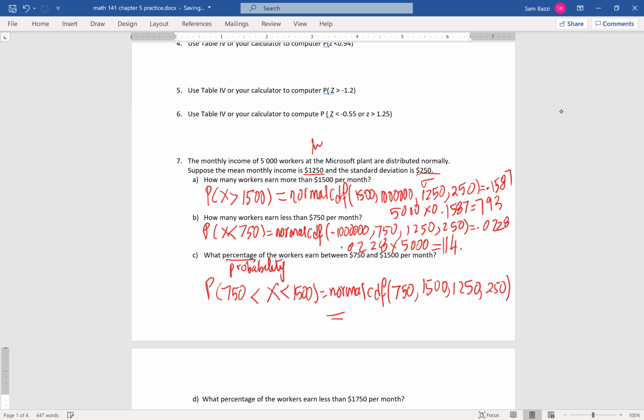Okay, let's do this answer. Normal CDF. I'm sure you're tired of hearing the normal CDF today. We used it quite a bit. But I wanted to just do as much practice as I can. 1250 and then 250. Okay, you get 0.8186 if you round it.